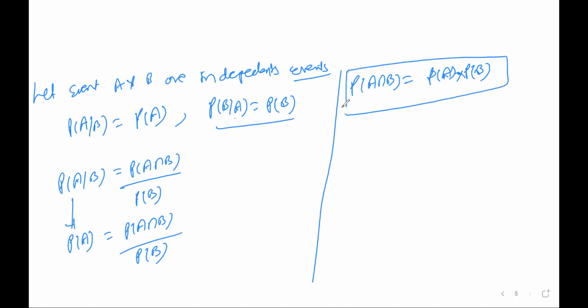Remember that if A and B are independent events, this is an AND, and you need to apply the multiplication sign. So P of A into P of B. This is the theorem.